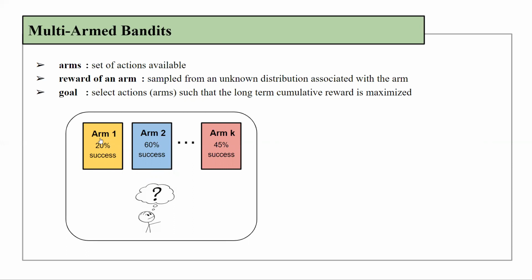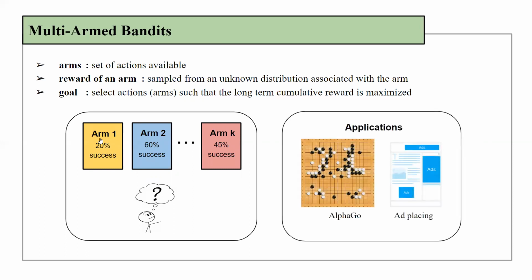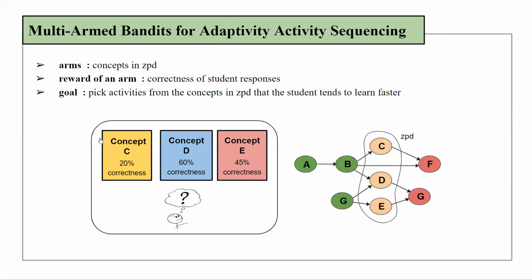The actions which are more effective and can earn larger rewards are eventually learned over time. Multi-armed bandits find application in several domains, such as in ad selection and placement in web pages, as well as in AI-based computer game agents such as AlphaGo. In the multi-armed bandit framework for adaptive sequencing, the activities or lessons in the ZPD form the arms and rewards are computed based on student responses.